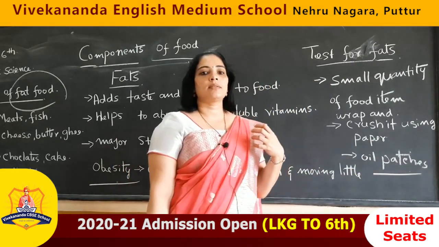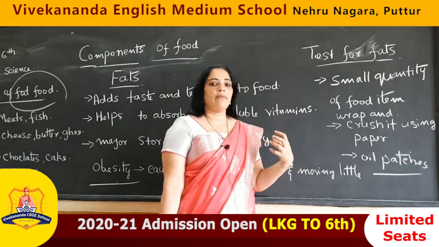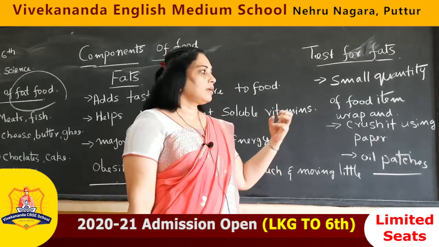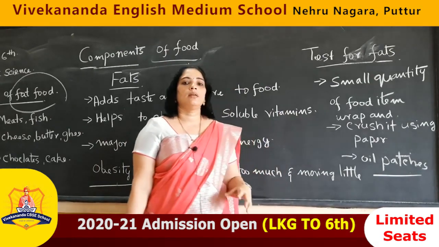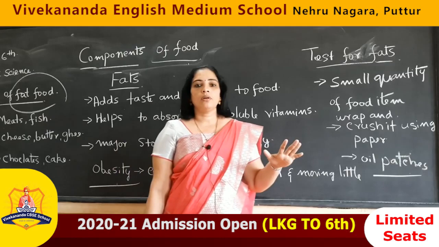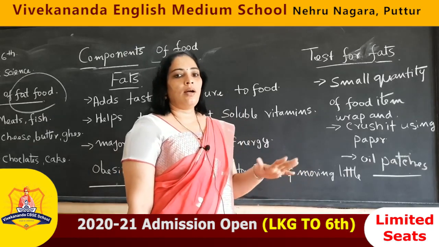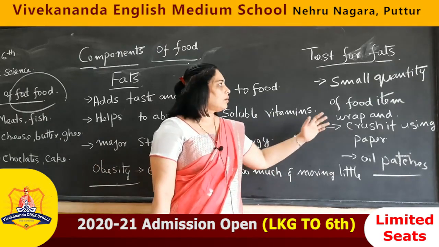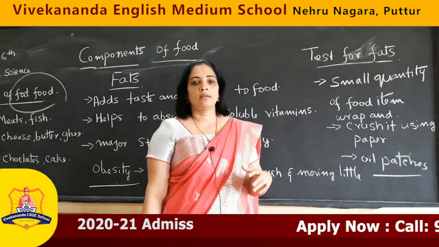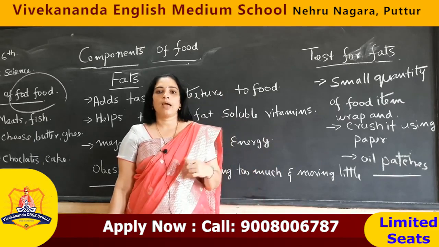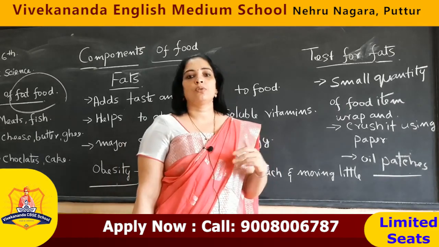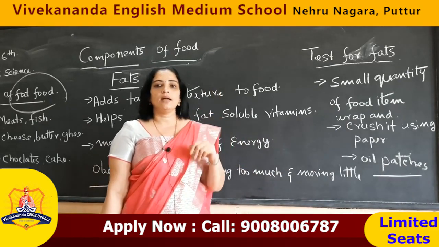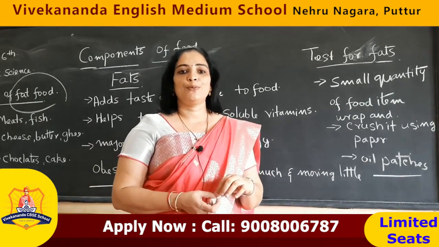Sometimes the food has water in it, correct? In that case, after crushing the paper, keep it to dry. After that you hold it up to the light. This is the test for fat. For this activity you also have one video, please go through it, and the remaining components we will study in the next class. Thank you.